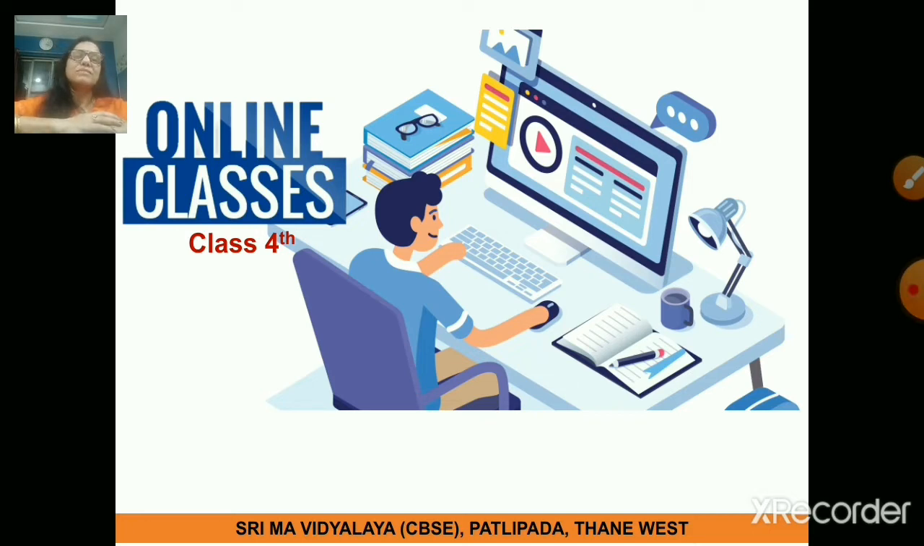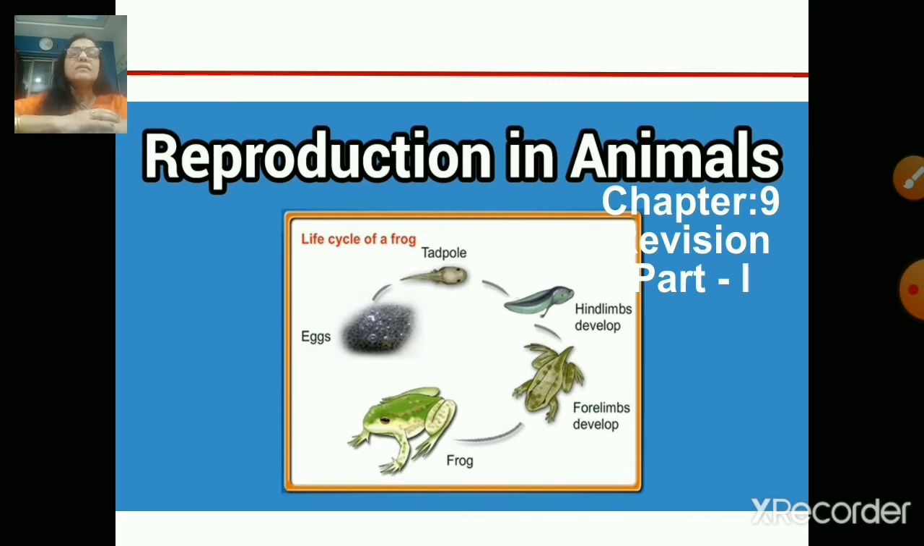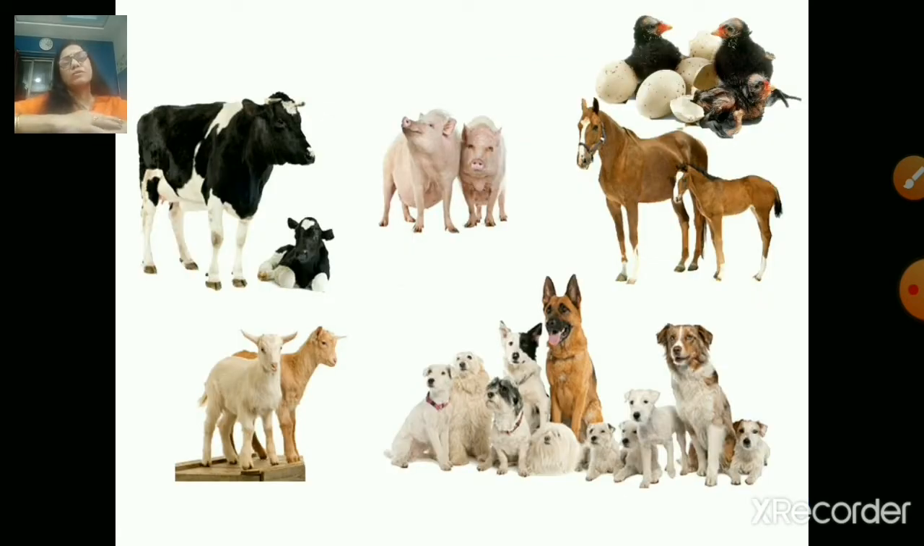This is science subject, and you know what we are going to do today? Today again we will continue with the revision part, right? Today we are going to revise chapter 9, that is reproduction in animals. Okay, and today we will start with part 1 of revision. Now in this lesson we are going to revise different concepts like why do animals reproduce, how do they reproduce, and what are the different ways of